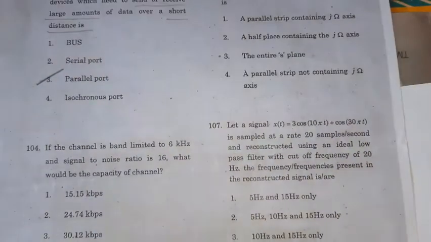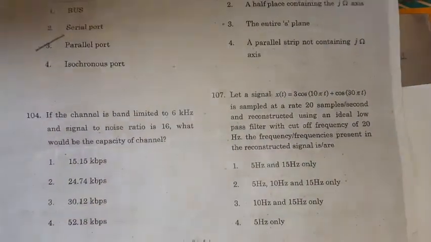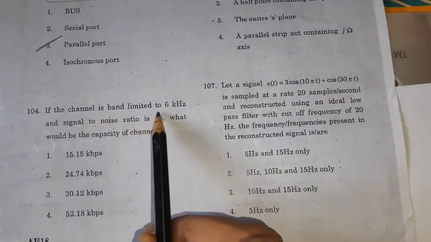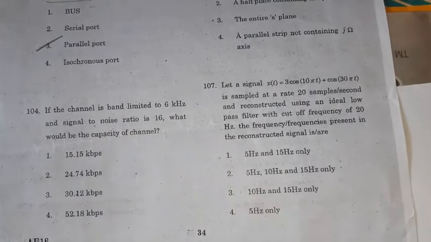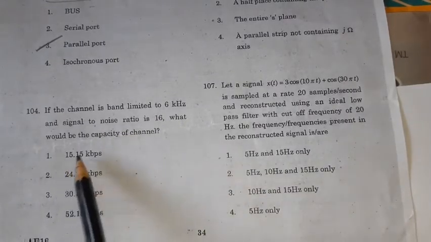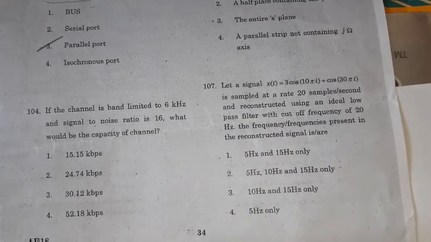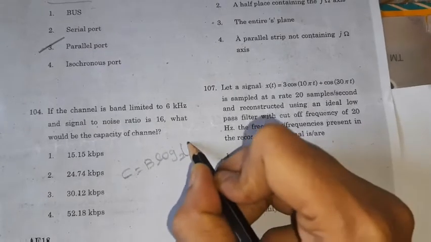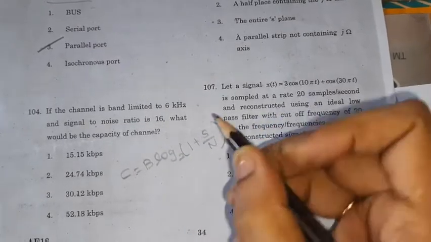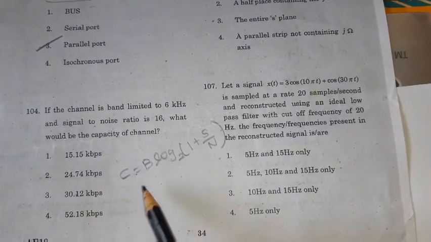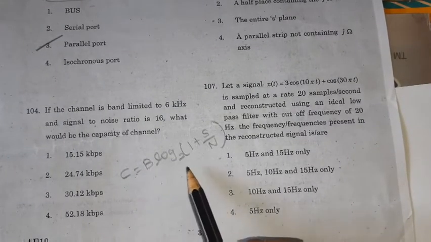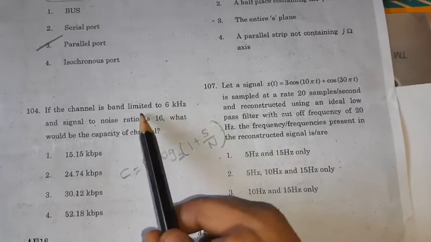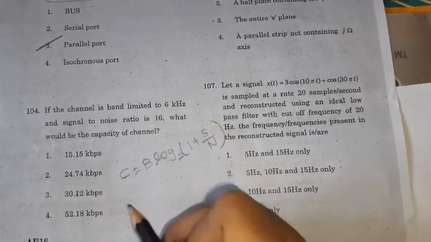Next, move on to problem number 104. If the channel is band limited to 6 kHz and the signal to noise ratio is 16, what would be the capacity of the channel? The capacity formula is C equals B log base 2 of 1 plus S by N. What is given? Band limited to 6 kHz, so B is 6 kHz.